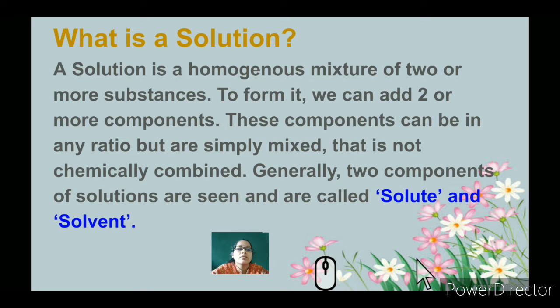Solutions consist of two different components. What are they called? One is solute and one is solvent. For example, as I told in the previous video, sugar and water. Water, which is in liquid form, we will call the solvent. Anything other than water which is in liquid form is also called a solvent, for example ethanol, methanol, hexane, etc. Anything that is in liquid form, along with water, is known as a solvent.